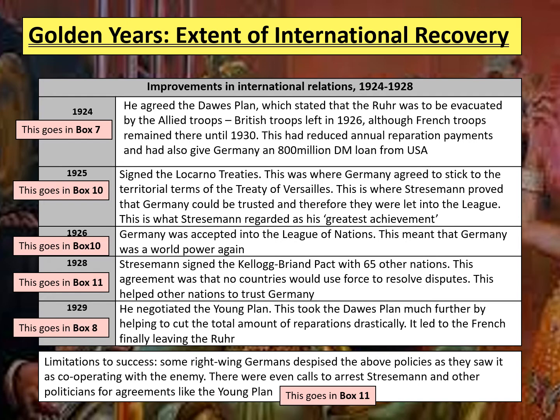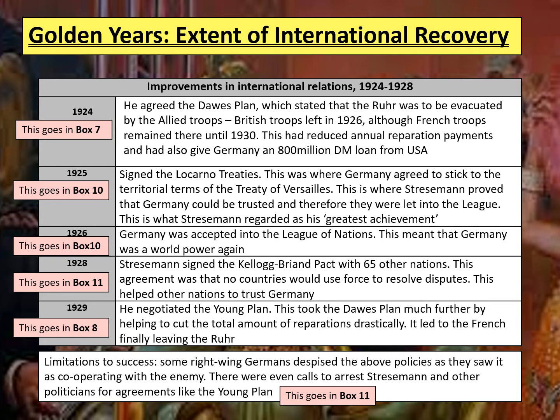And this, of course, was influential in letting them into the League of Nations. Once the League of Nations obviously invited Germany to join, this was then seen as a great, great success. Stresemann actually regarded it as his greatest achievement. Now, once Germany, of course, was accepted into the League of Nations, they became a world power again. In fact, Germany actually became one of the leading members of the League of Nations.